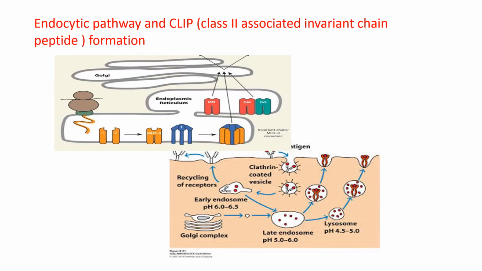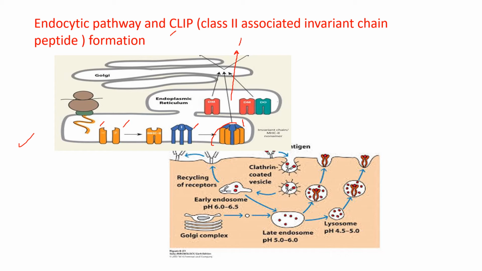Now the endocytic pathway and the formation of CLIP. This is the diagrammatic presentation of transportation of MHC2 and Li chain. These are the alpha beta chains of MHC2 molecules and this is the trimer of Li chain, and they form a nonamer together. This is HLA-DM and DO, which I will explain later, and this nonamer gets transported via the trans-Golgi network to the endosomal compartment.